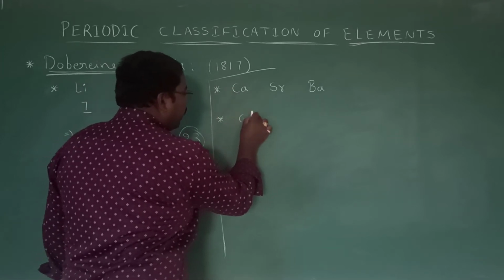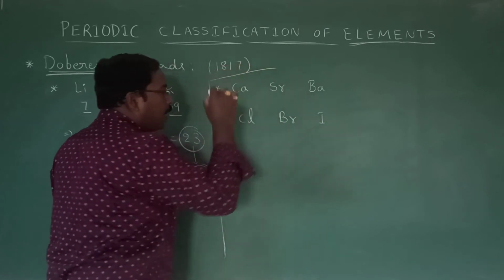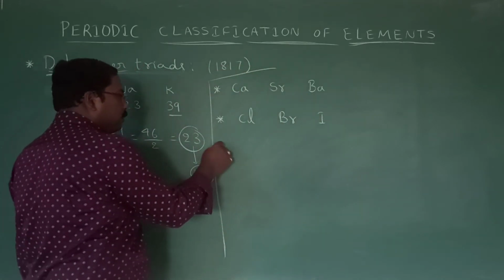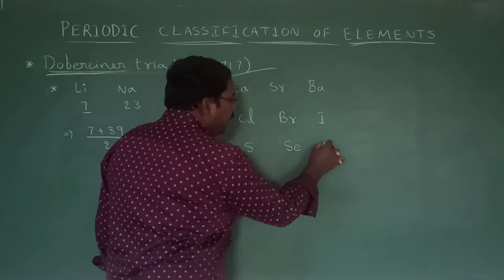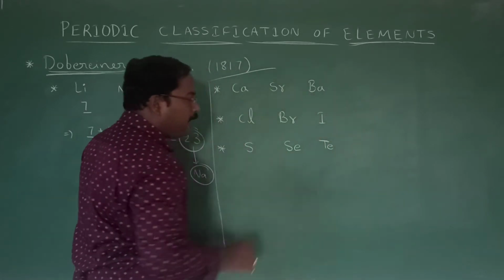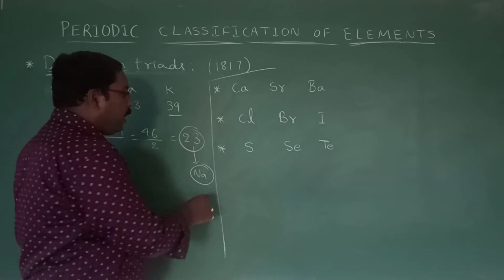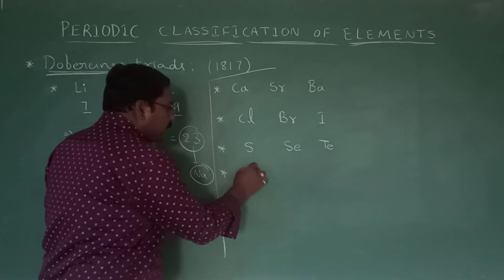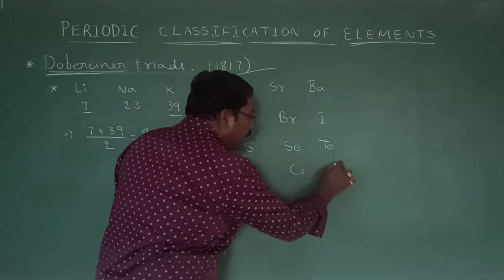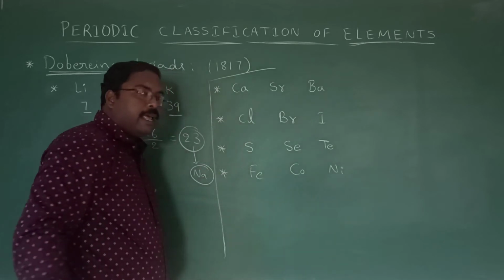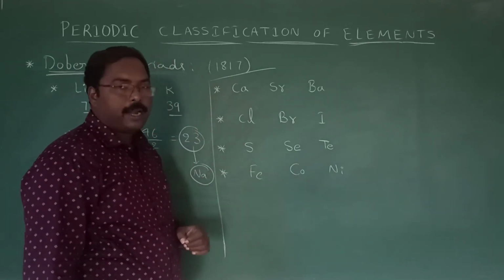Even the other triad, chlorine, bromine, as well as iodine, sulfur, selenium, and tellurium is also placed by Döbereiner in a triad, as well as the metals like iron, cobalt, and nickel were also placed in a triad by Döbereiner.